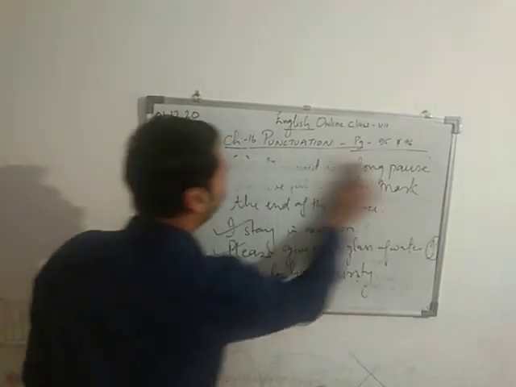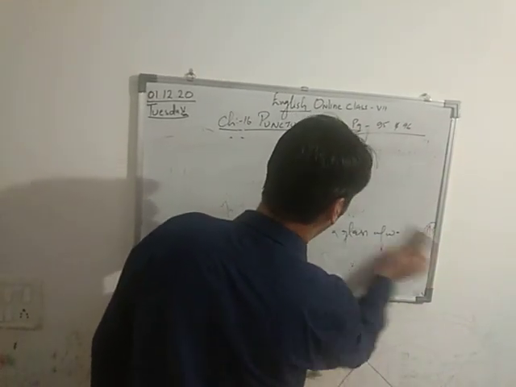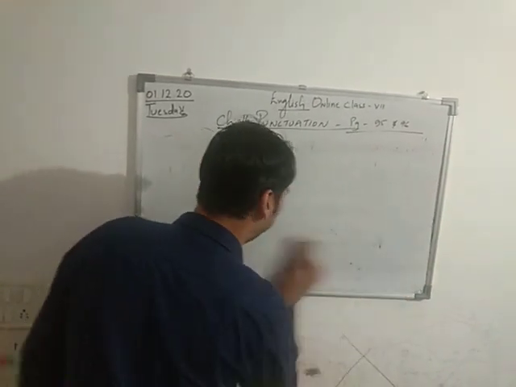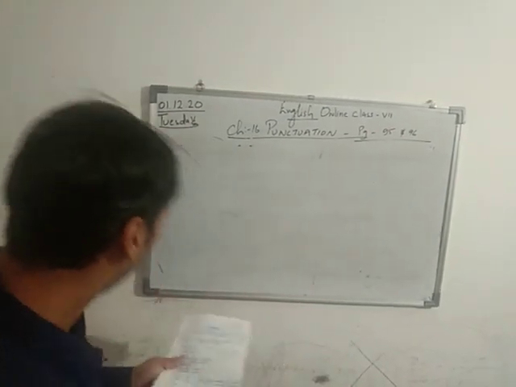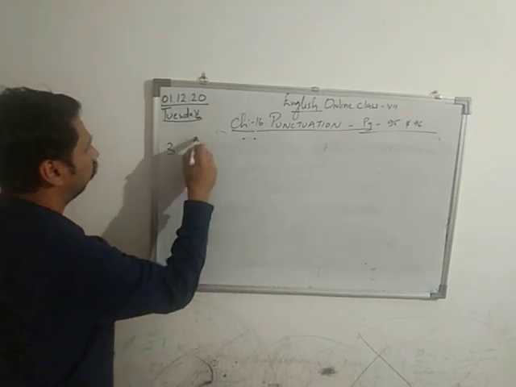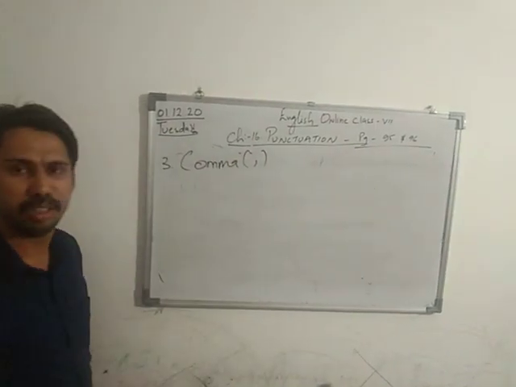Okay, now the third one we will go with is the comma, right? The symbol is like this.